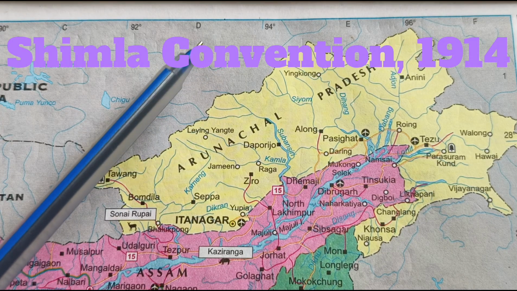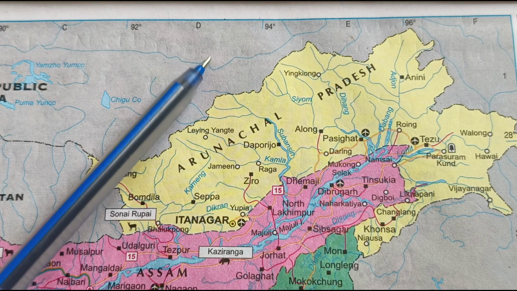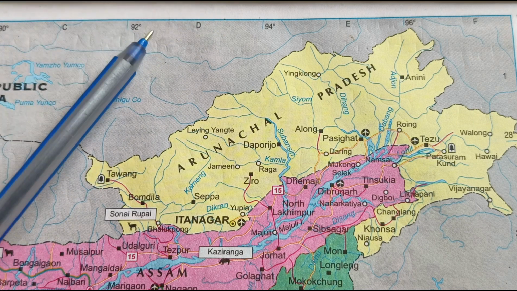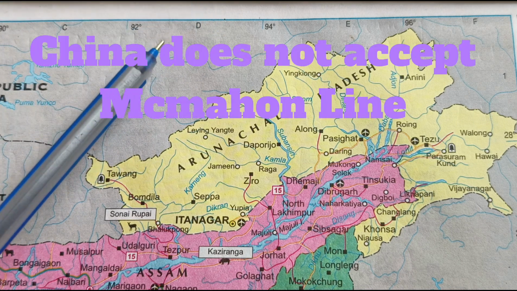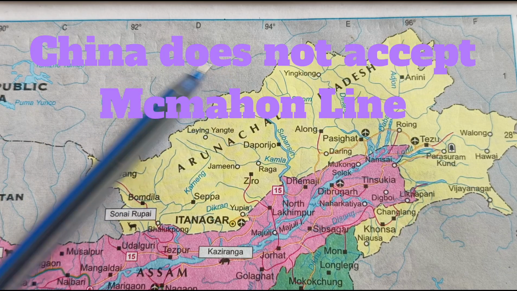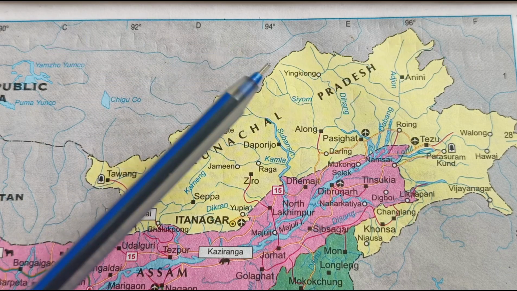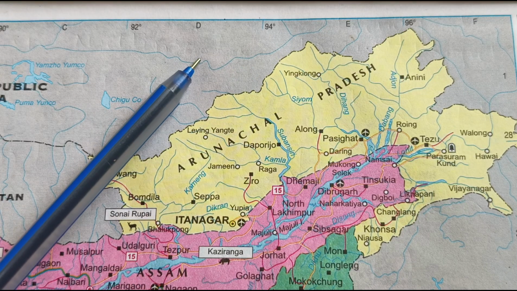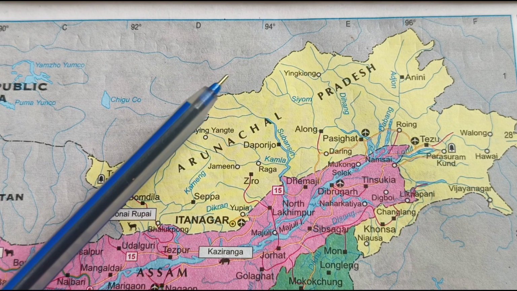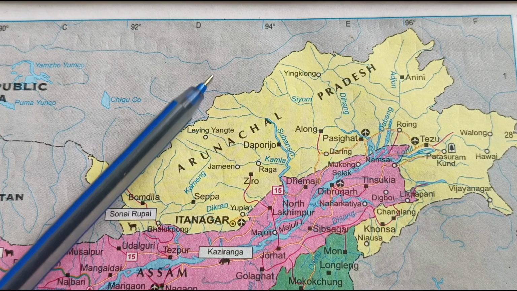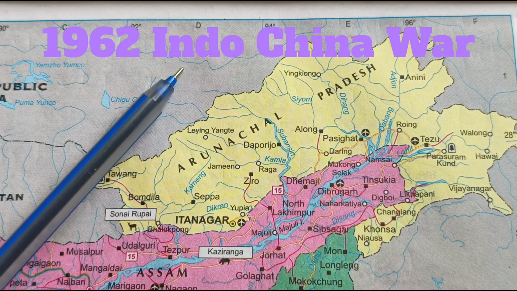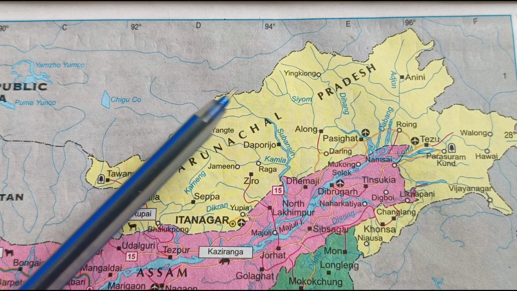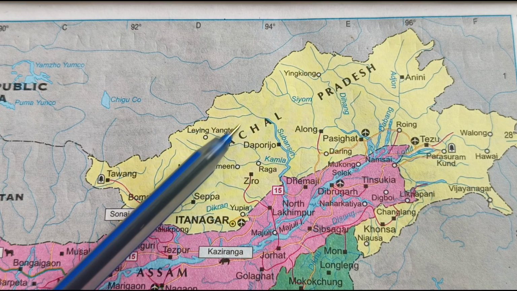But this is not accepted by the Chinese side, and this is where the dispute between India and China started. As a result of this dispute, in the year 1962, China launched attacks on India in the states of Arunachal Pradesh and Ladakh.